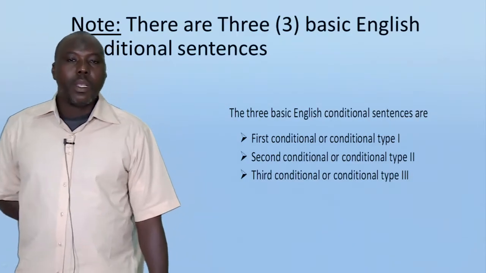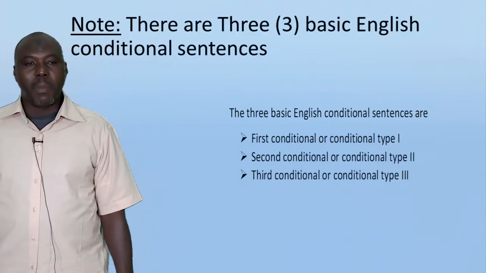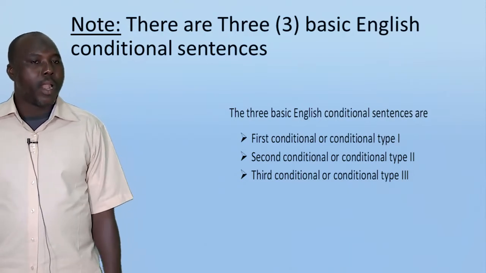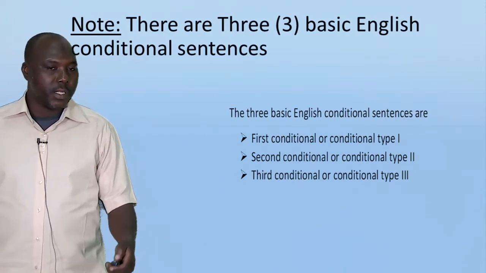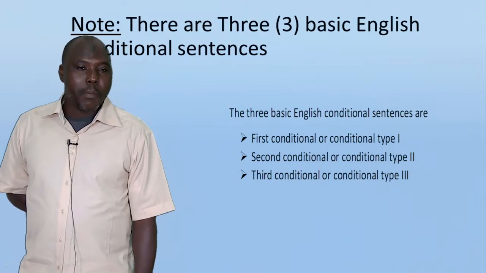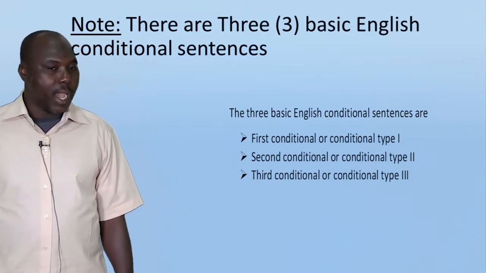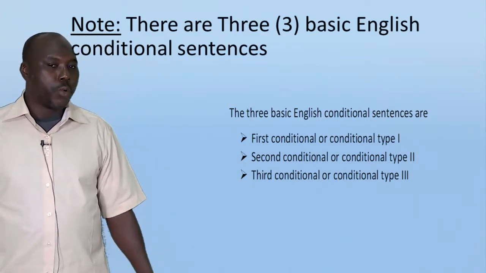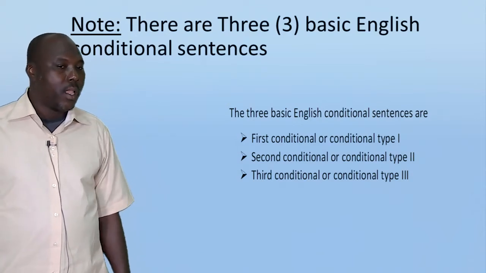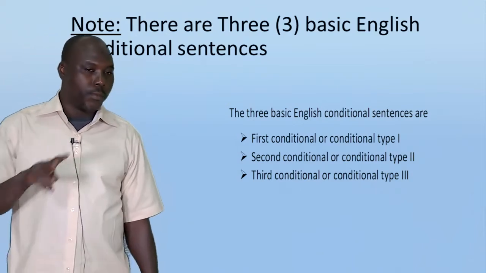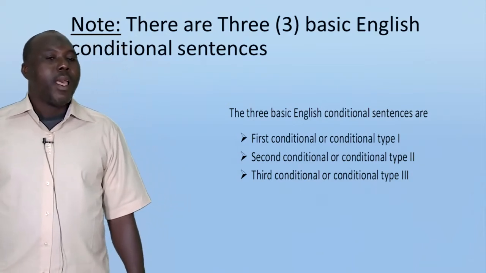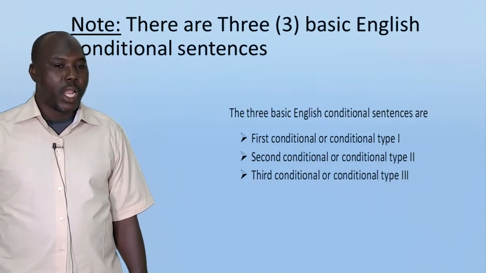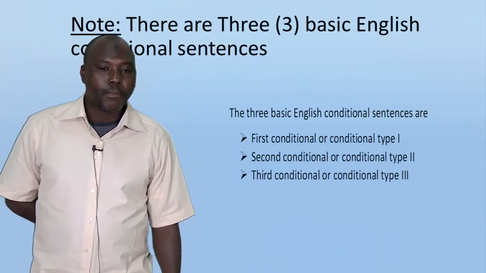Note, there are basically three conditional sentences. The three basic English conditional sentences are first conditional or conditional type 1, so if you want, you can say first conditional or conditional type 1, both are the same meaning. Second conditional or conditional type 2. Third conditional or conditional type 3.